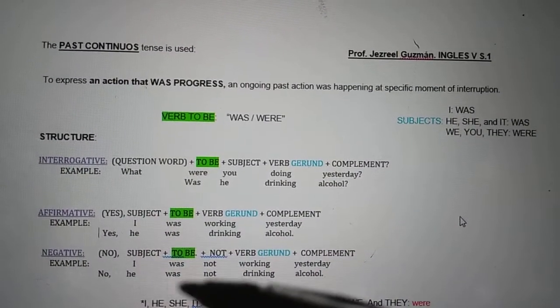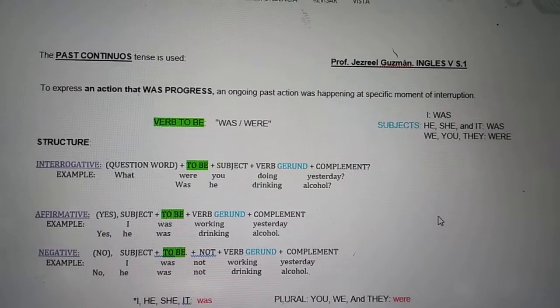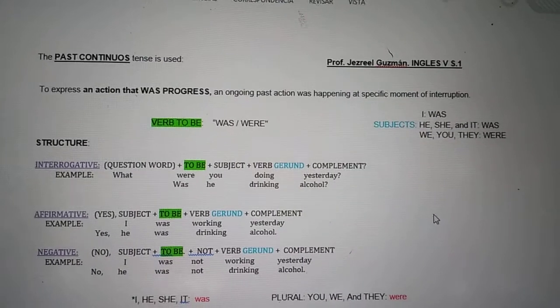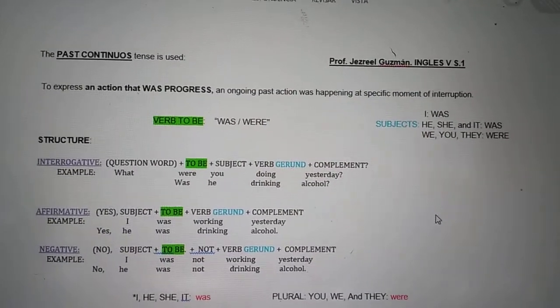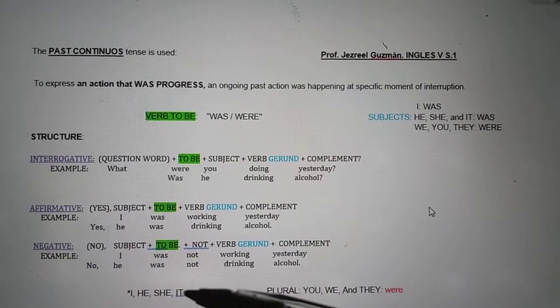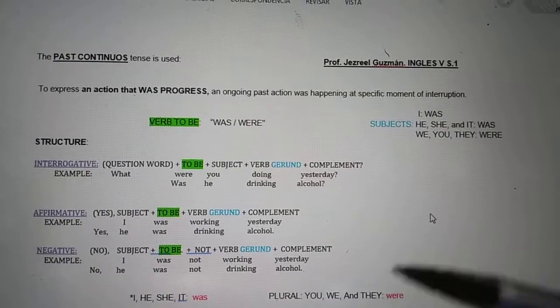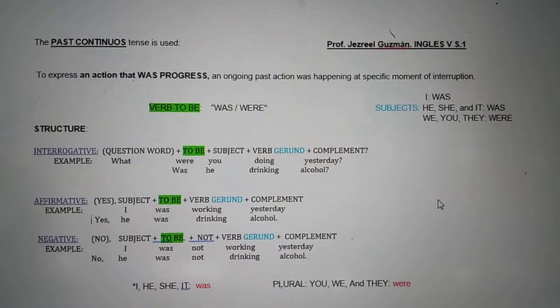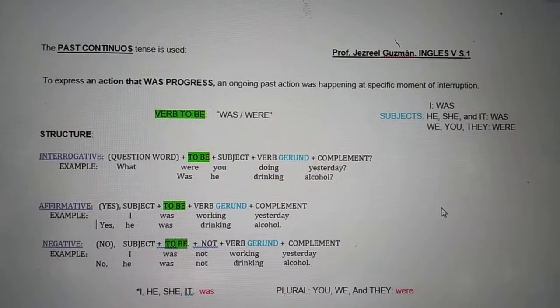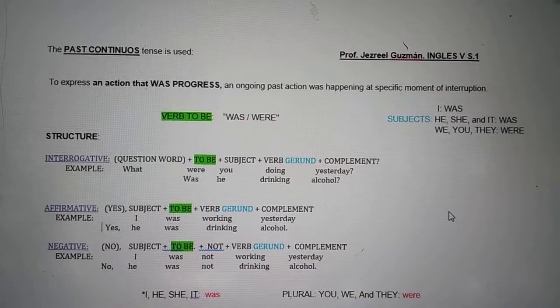No, he was not drinking alcohol. Okay? So, what is the difficult part here? There is no difficult part here. Just remember that was is for these subjects and were is for these subjects. Okay? So, let's check now your exercise for homework and see some other examples.